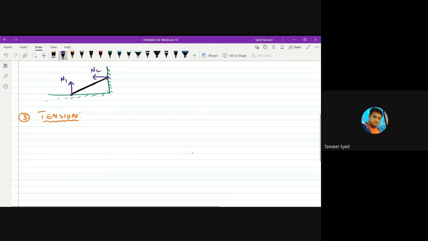Suppose, a very simple example. Suppose I have a block of mass M and I am suspending that block by using a string, a thread, a wire, a rope, something.